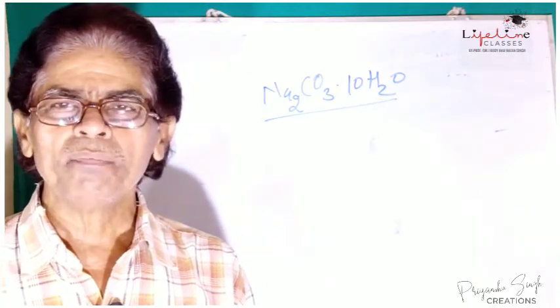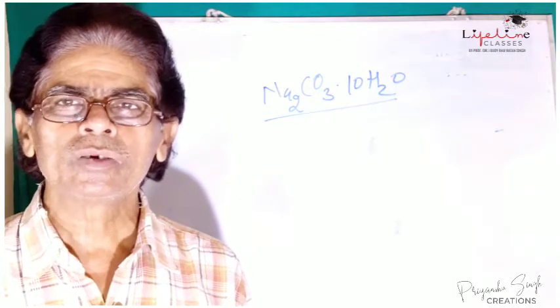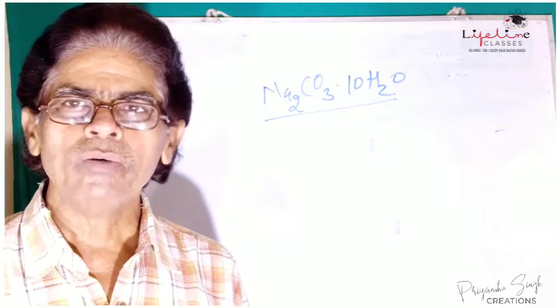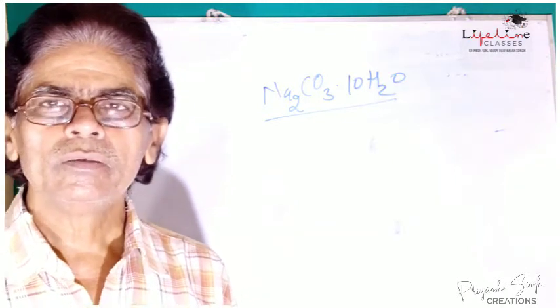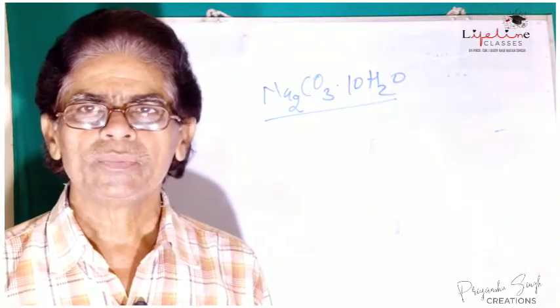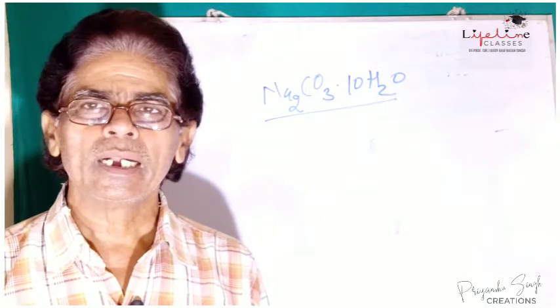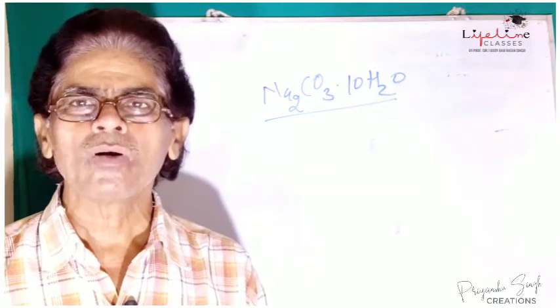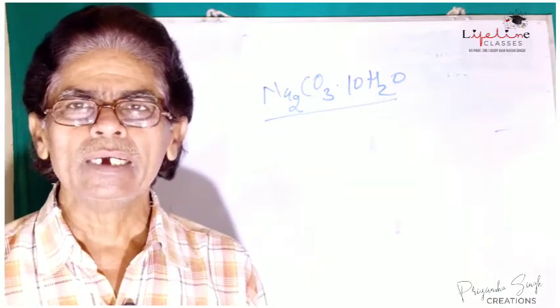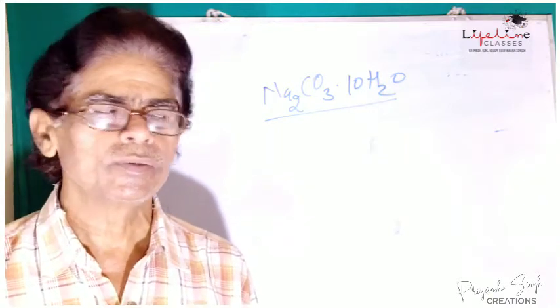So the definite number of water molecules associated with the crystals of a crystalline solid is known as water of crystallization. Water of crystallization is an essential part of hydrated crystalline solids.